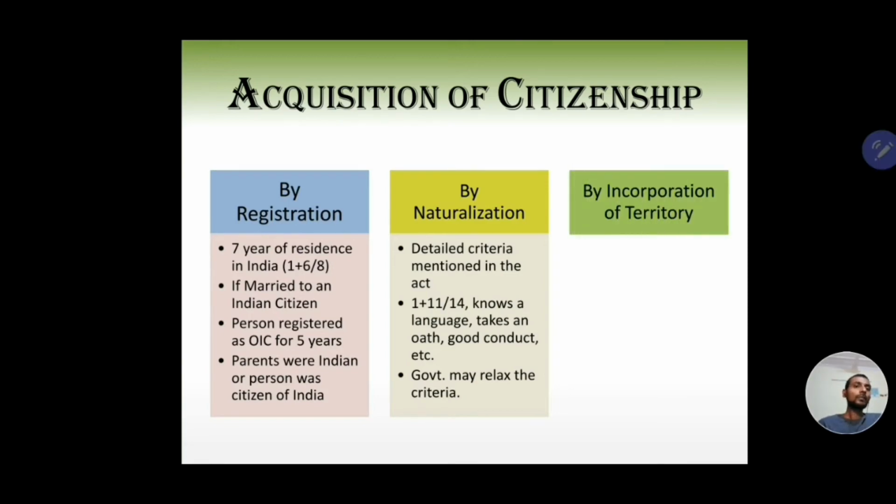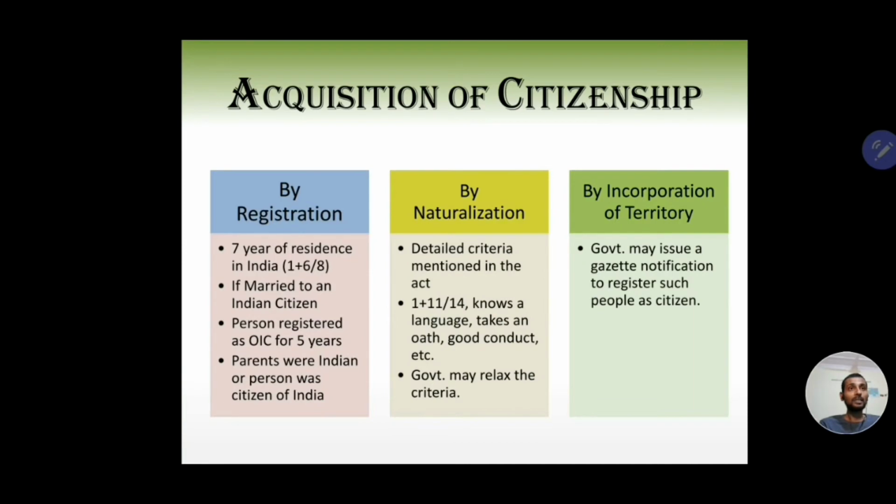Now coming to citizenship by incorporation of a territory. As you know, India occupied Sikkim after independence, and this section basically allows the government to make those people citizens of India. The government may issue a gazette notification. So in the official gazette of India, a notification may be issued that so and so people of this territory which we have occupied, who belong to this land, shall be citizens of India from this date. The government will specify the date.